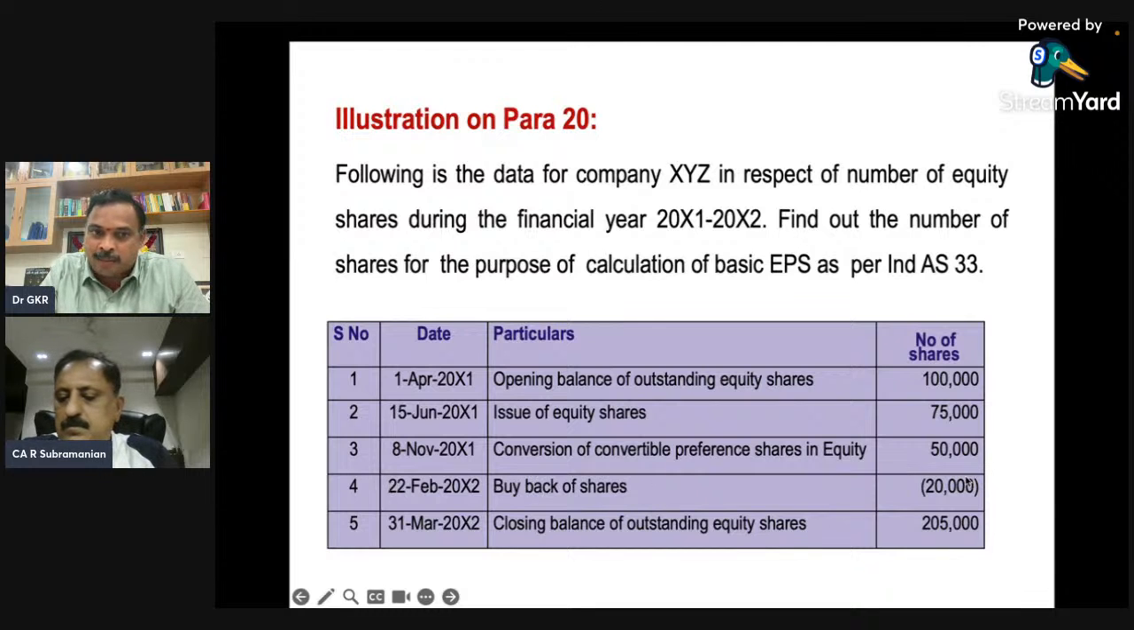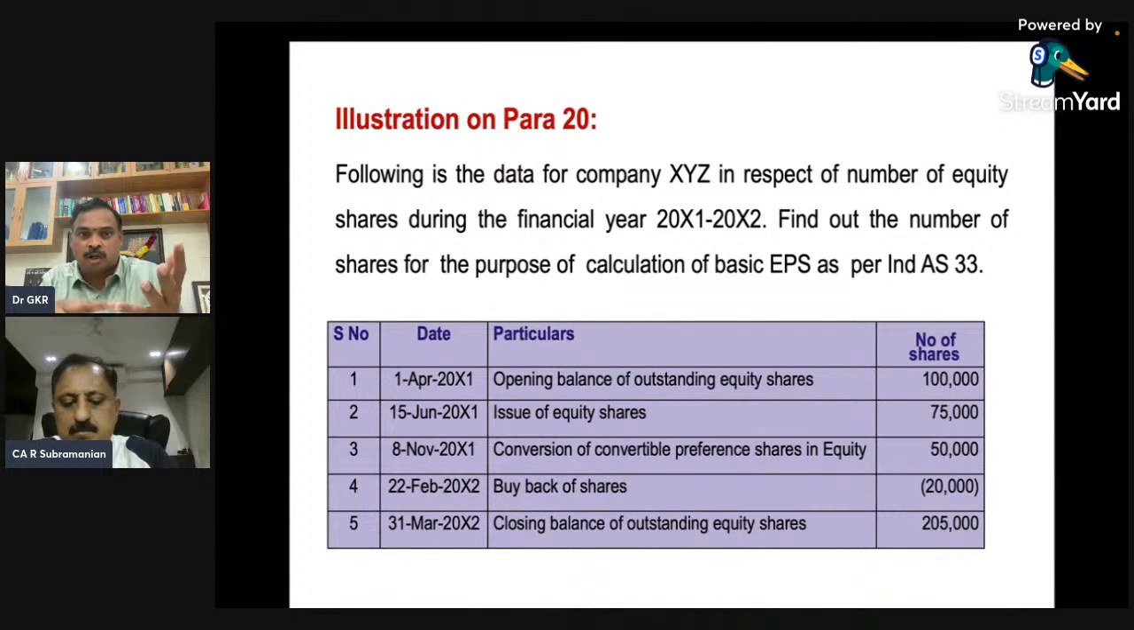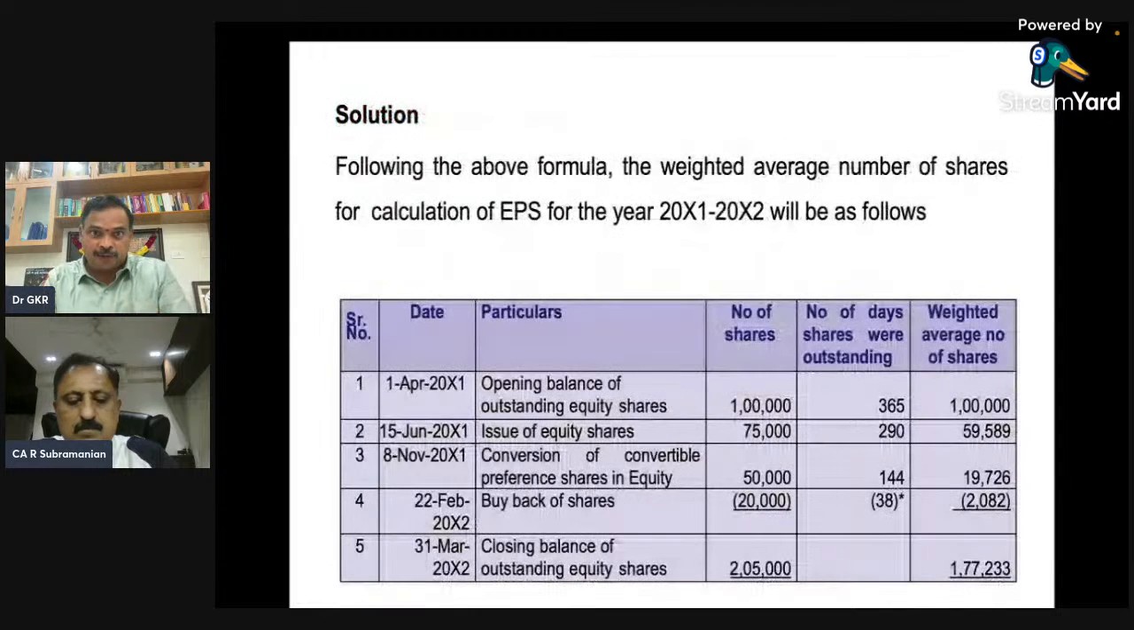On 22nd February there is a buyback, so you will give weight for all this. That means you have issued June shares for June 15 days, July, August, September, October, November, December, January, February, March. Like that, on 8th November you are converted. Buyback is minus, so it is reverse. So I will give the weightage for all this. Please look at the number of days weightage. Then I will take the weighted number of shares.